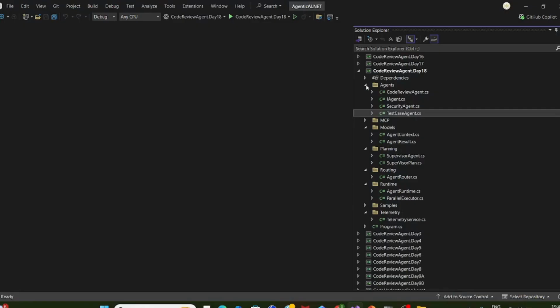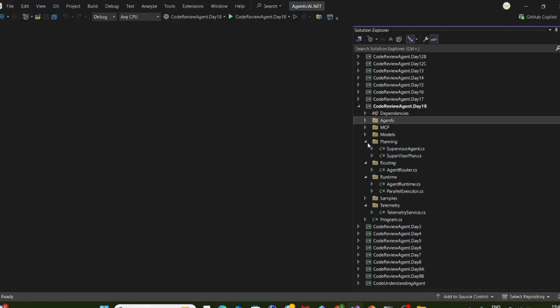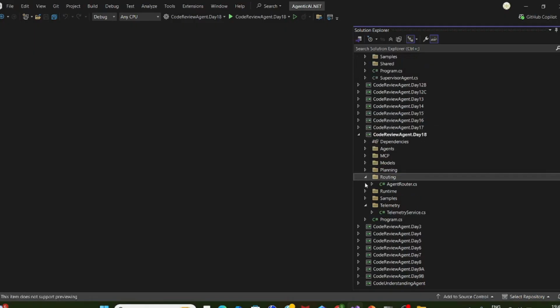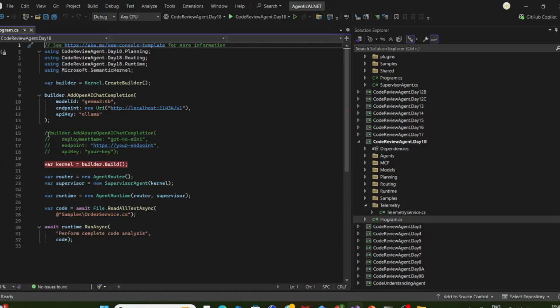Whatever we discussed in the PDF is the same thing: agents, MCP, models, planner, and runtime. So let me run this. You can use OpenAI also. If you use OpenAI, the model will behave more accurately. But we have taken Ollama because I don't have the setup right now. The response may come out false or true, whatever, but at least you understand what exactly we are doing. So cloud versus local is the only difference; the rest of the code is as it is. Let's run it and debug it to understand the flow.